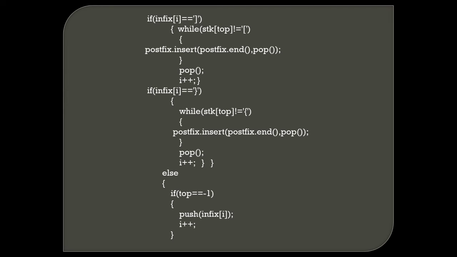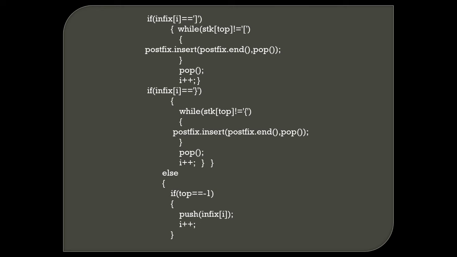We use push for adding elements to the stack and pop for removing elements from the stack. If you know how to write the logic for push and pop, you can easily write the logic for infix to postfix.